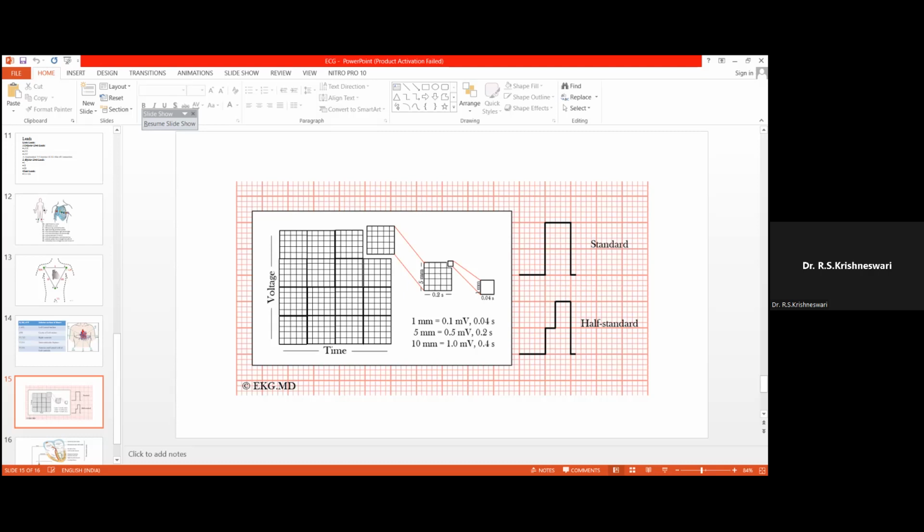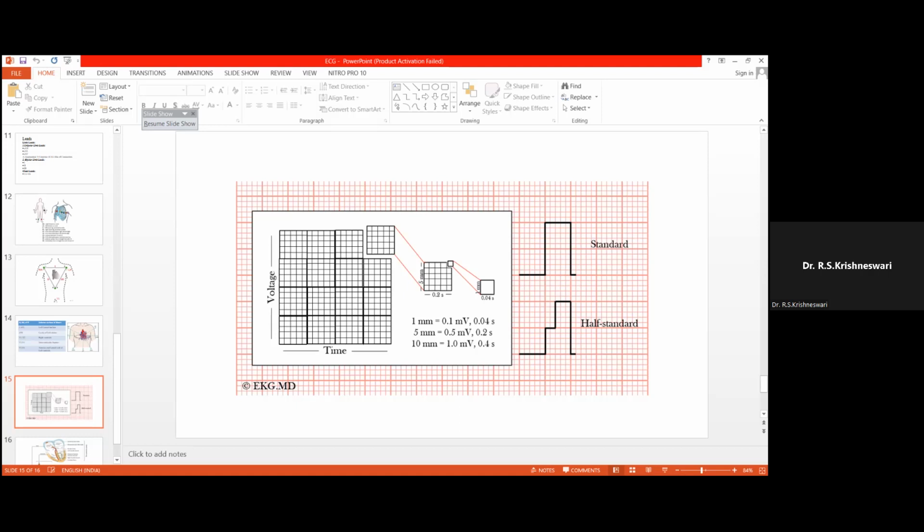On the ECG paper, there are large squares, and in each large square there are 5 rows and 5 columns of small squares, such that there will be 25 small squares in a large square. Each small square is 1 millimeter in length and 1 millimeter in breadth. That is, time is 1 millimeter and voltage is also 1 millimeter.